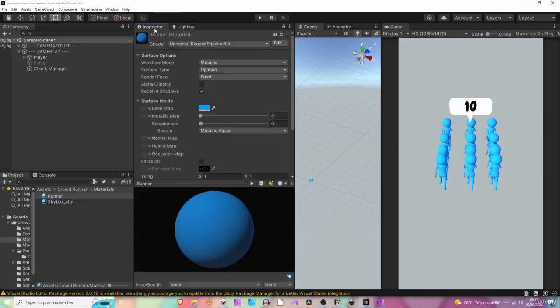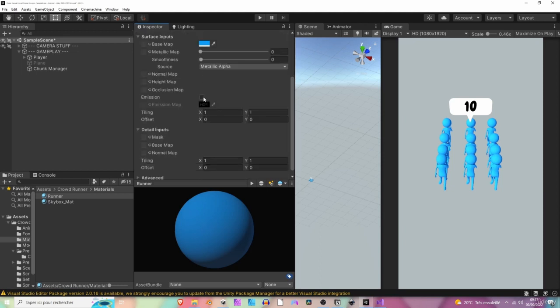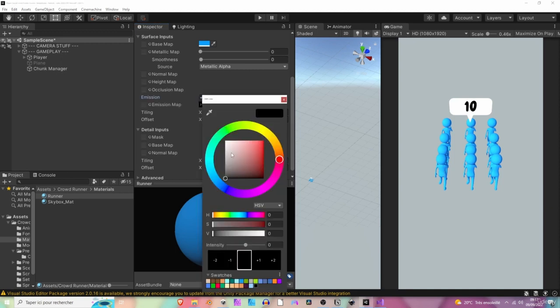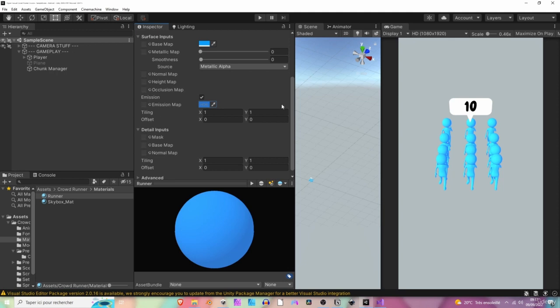Then we can select our runner material and add a little bit of emission to diminish the shadow effect right here on the left, on the right. So let's add some emission. Maybe it's going to be some bluish emission. Okay, perfect. This is great.